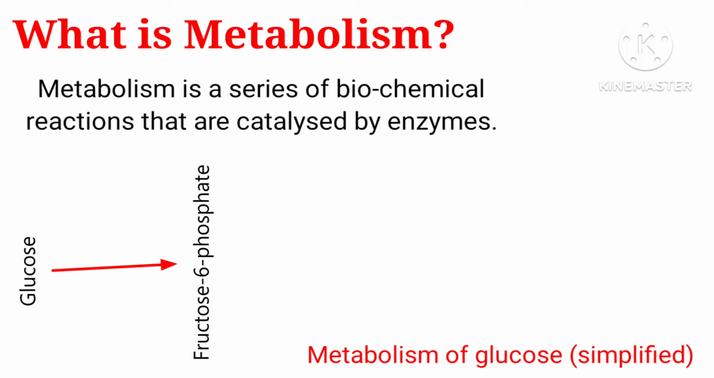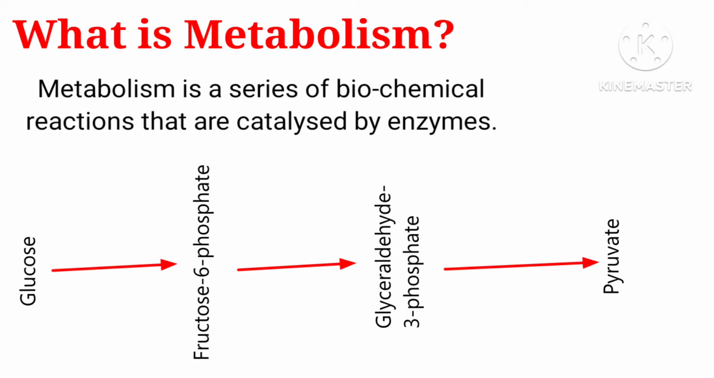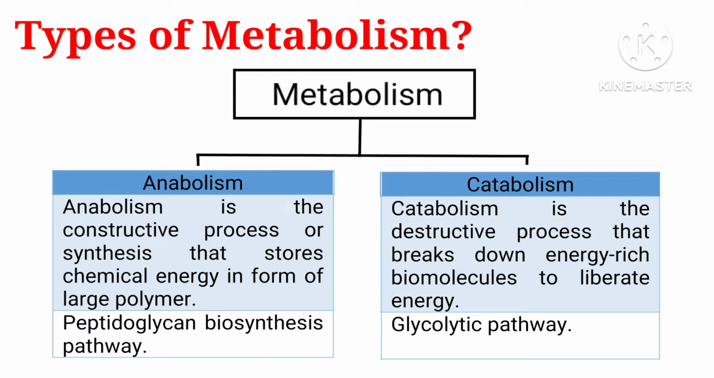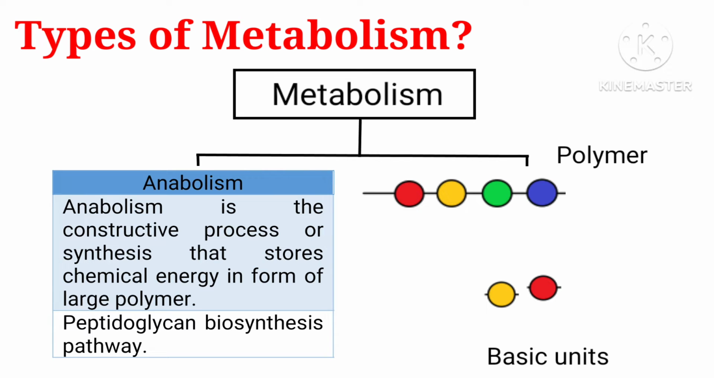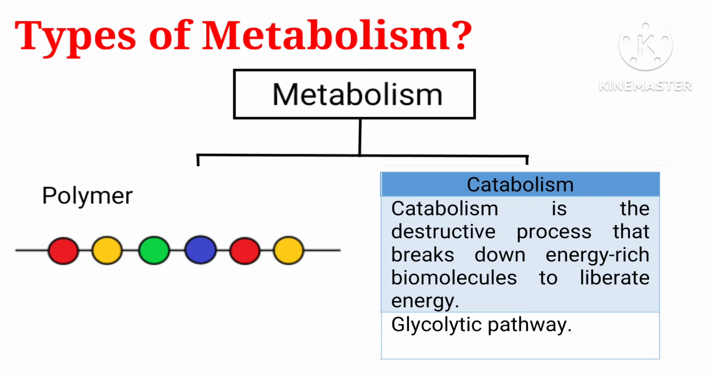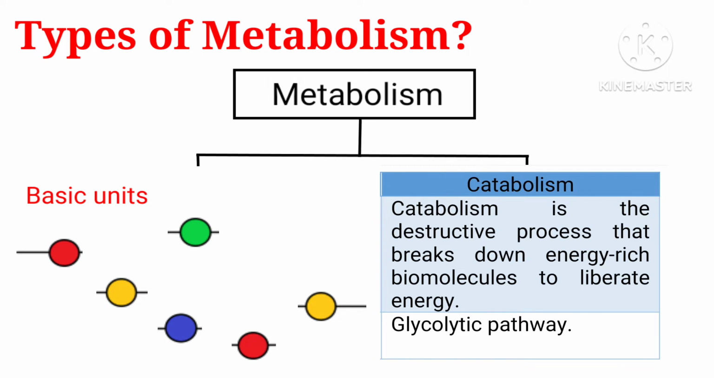Metabolism is a series of biochemical reactions that are catalyzed by enzymes. Based on the chemical transformation of the molecules and energy generation, it can be divided into two types: anabolism and catabolism. Anabolism is the constructive process or synthesis that stores chemical energy, whereas catabolism is the destructive process that breaks down energy-rich biomolecules to liberate energy.